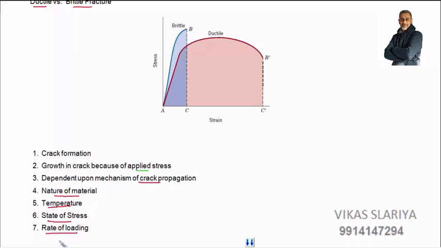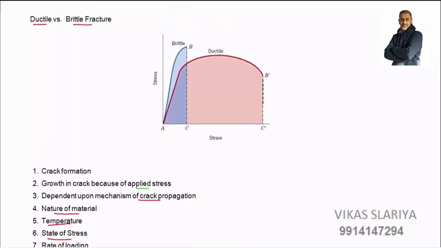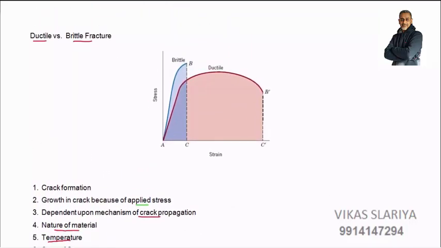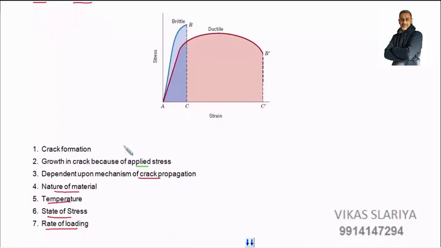All these values will decide the fracture behavior, ductile or brittle. These are the parameters on the basis of which we will be comparing. So: crack formation, growth, dependence, nature of material, temperature, state of stress, and rate of loading. All 7 parameters we have to consider.